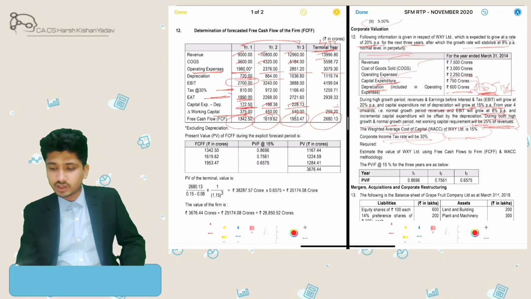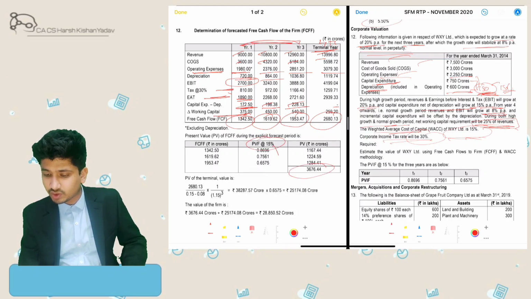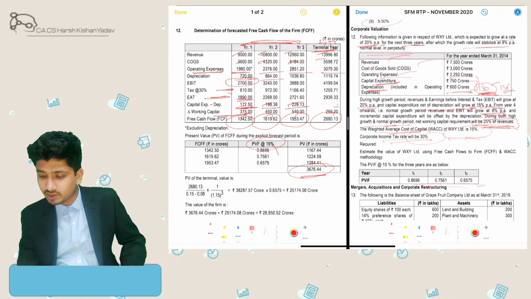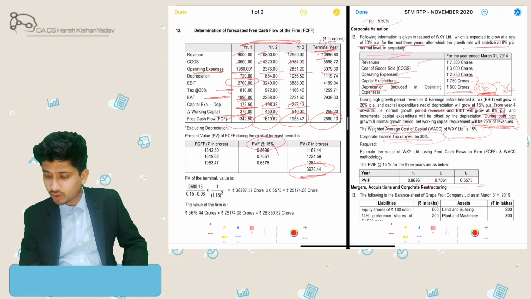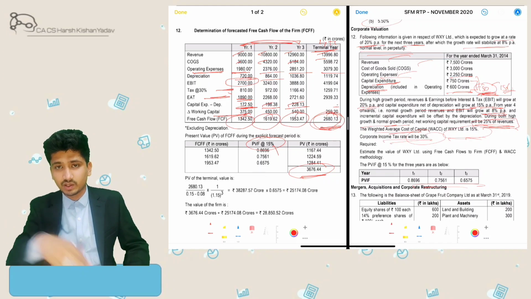So what I'll do is first 3 years cash flow I'll bring to present value over here. So with using 15% discount rate we have done. So it is 3676.44. Then terminal cash flow, which is from the 4th year onwards to infinity, it is this much. So that will bring first to the 3rd year, and then from that cash flow we will bring to the 1st year.